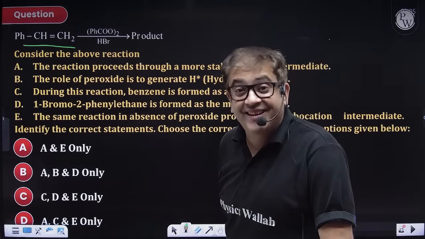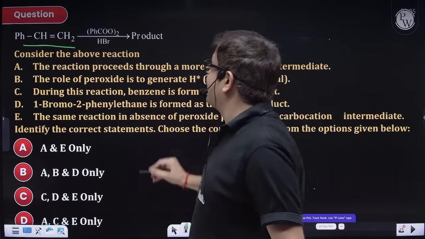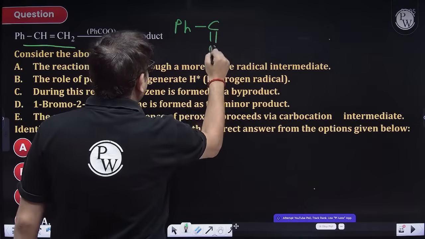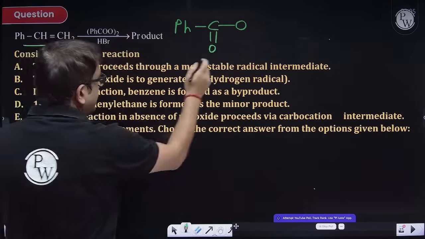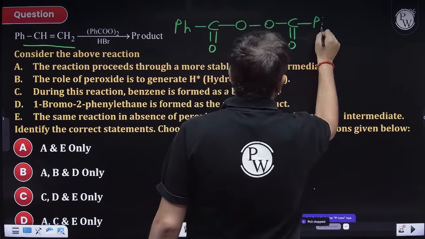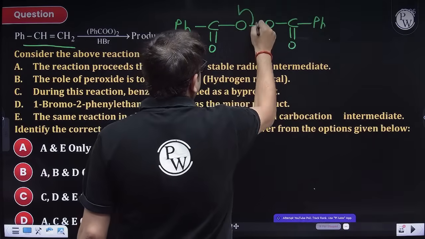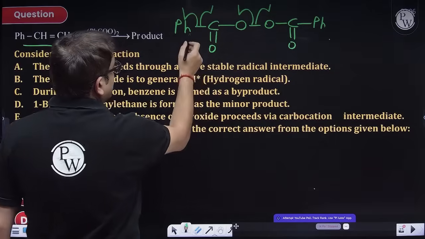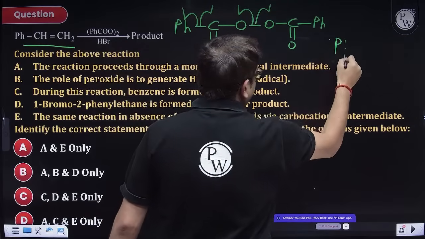This is peroxide. Sir, how peroxide? Phenyl, C double bond O, then O, and I have two of these. That means make it again. So this is peroxide, and peroxide undergoes homolysis. After this, you get homolysis of this also, so you get a phenyl free radical.